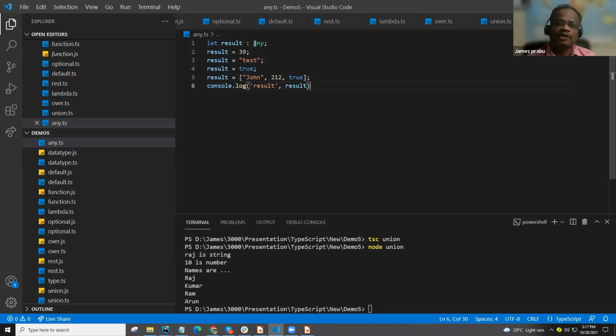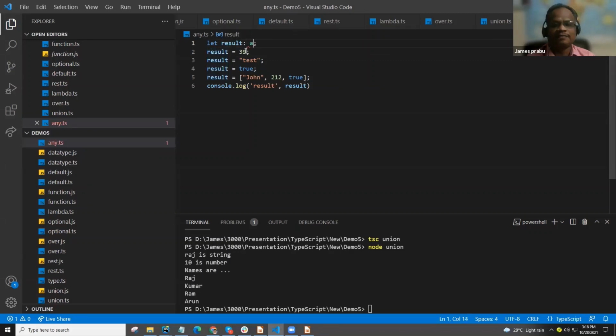But what we are telling our TypeScript compiler is that the result can contain any kind of thing. So when can we use this? When we don't have any clue. For union type, we know two or three types very well, so we can go for union type. But if we don't have any clue what can be returned from an external function, then we can go for any. And in TypeScript, if you don't declare anything, by default it is any only. So this is the default one.